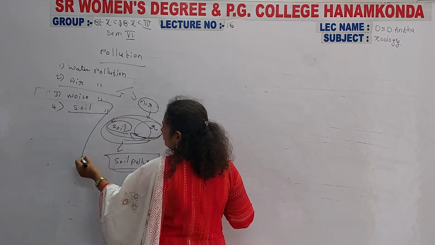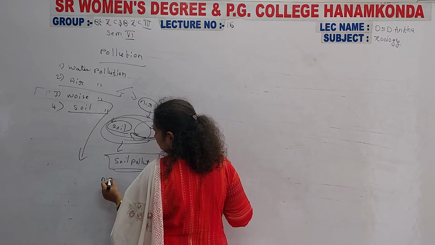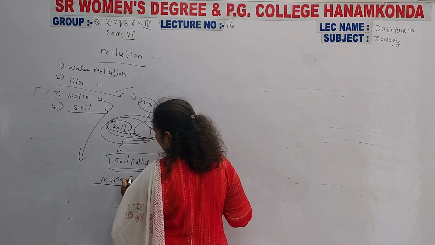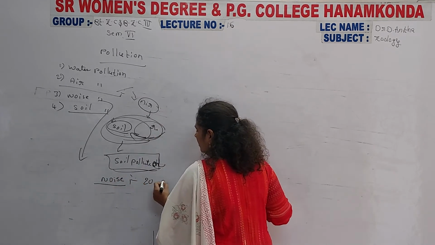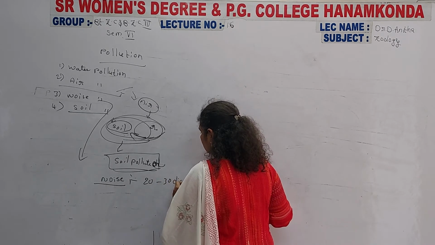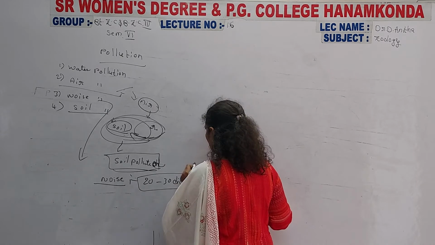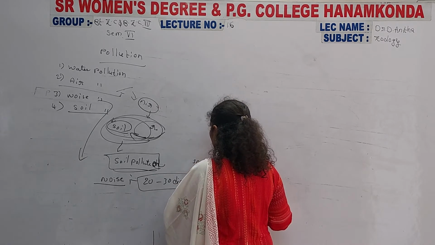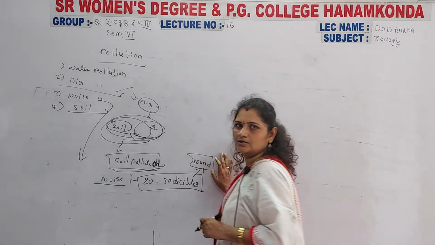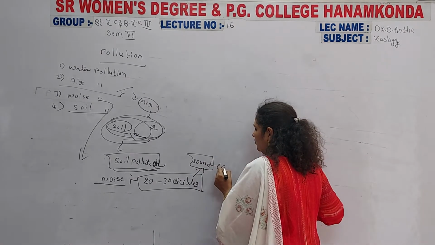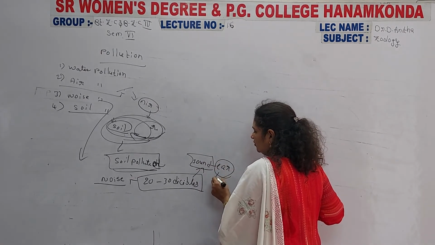Next, noise pollution is also there. Sound of 20 to 30 decibels is what the ears of human beings may tolerate.